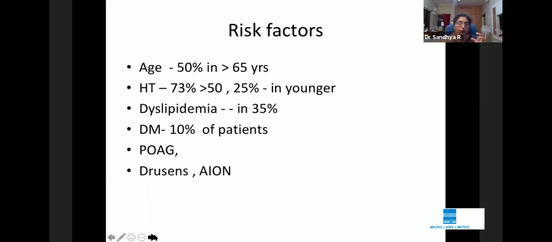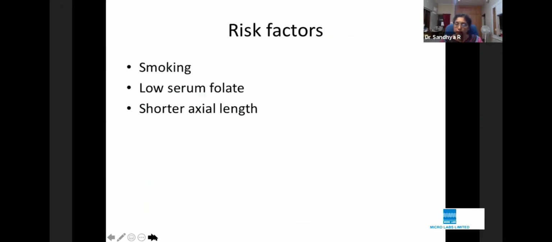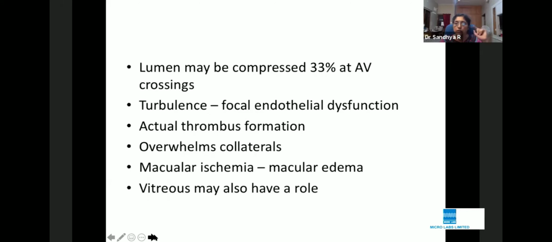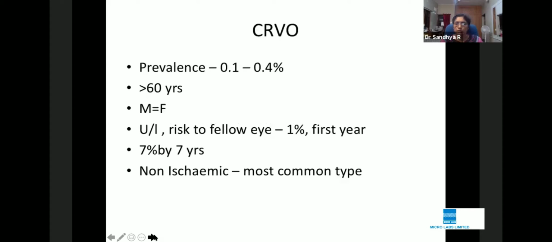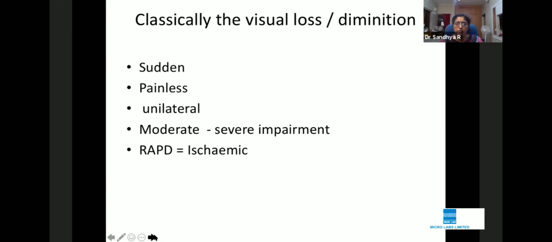So I think you are able to describe this lesion. While you are doing your fundus examination, you have to have a mental checklist as to the age, hypertension, dyslipidemia. All these are predisposing factors which are available in your textbook, and it should run in your mind when you are examining the patient. It will happen only when you are relaxed and only when you have a checklist and you are going with your examination comfortably. Believe me, 20 minutes is more than enough to actually see and document the cases.